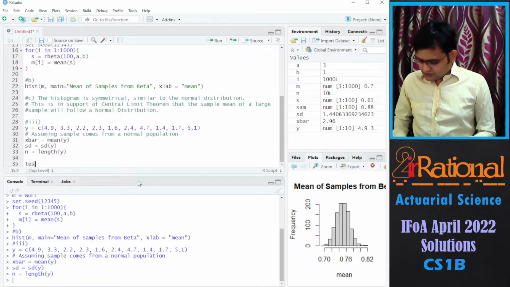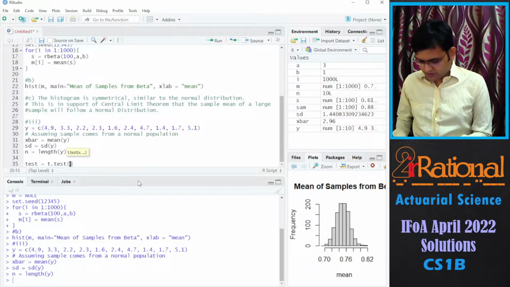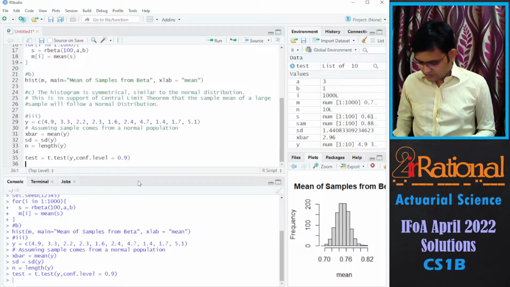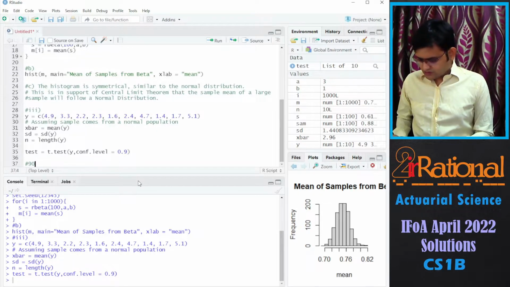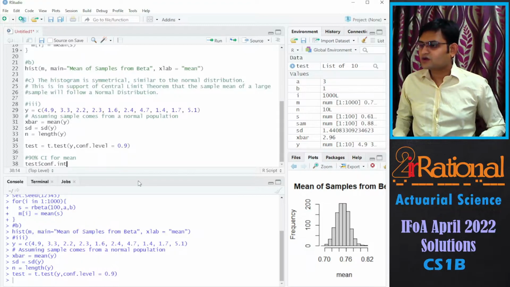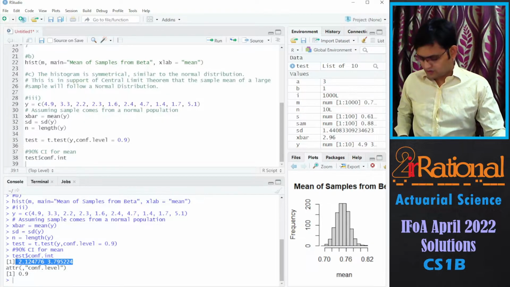For the confidence interval, I'll use a t-test. So I'll say test is equal to t.test. I want y. Confidence level is going to be 0.9. I think that's it. I won't require anything else. Say 90% confidence interval for mean, test dollar sign conf.int. Here we have it.